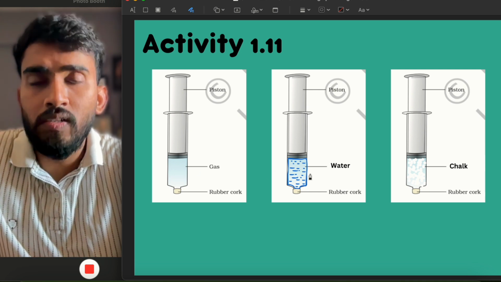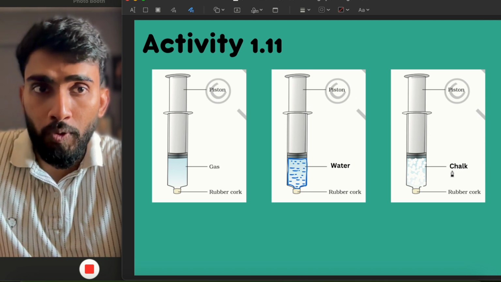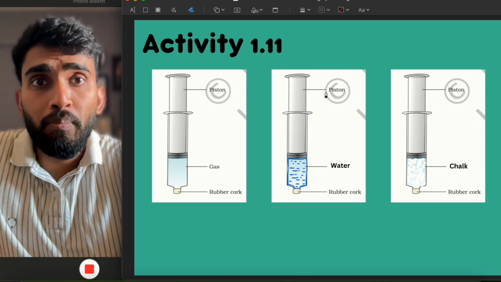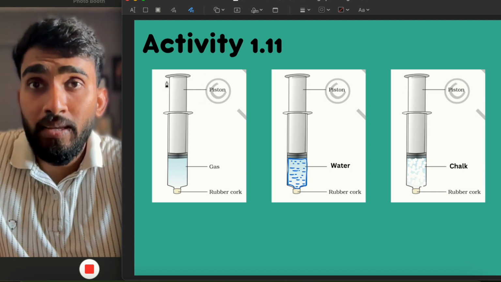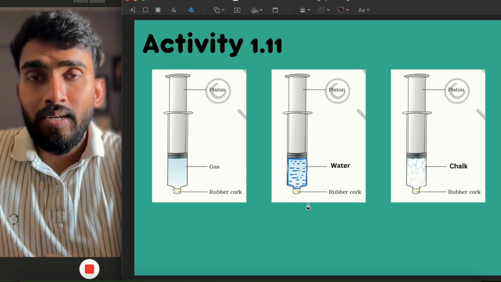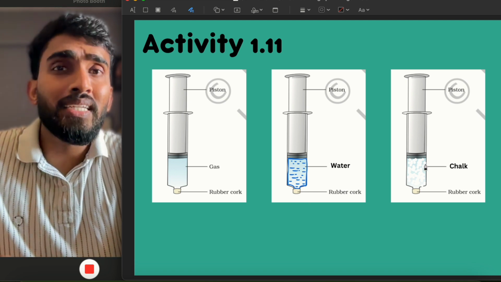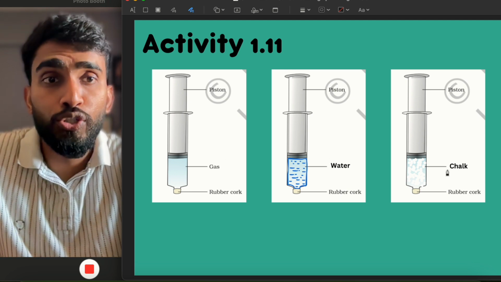In another fill some water. In the third one put some chalk powder in it, and put the piston back in its place and try to press these three, applying pressure. Try to compress them. What do you think? In which of these three will it be easier to compress? Gas, water, or chalk?